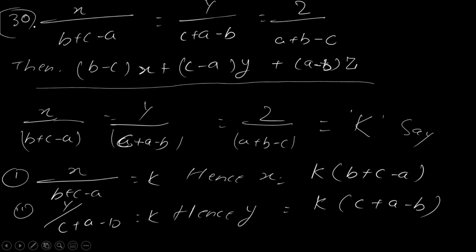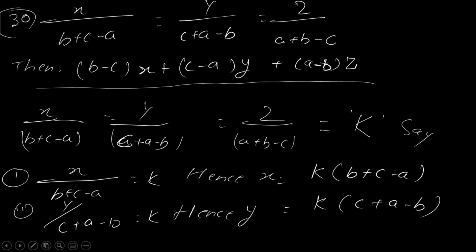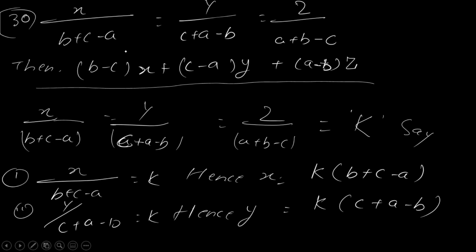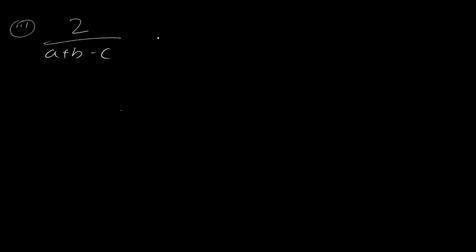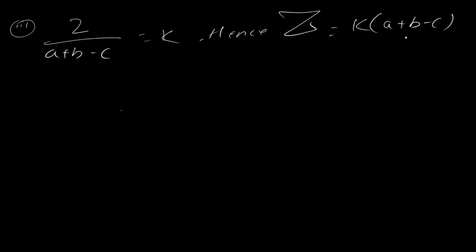Okay, now thirdly we will equate z divided by a plus b minus c equal to k, hence z equal to k multiplied by a plus b minus c.